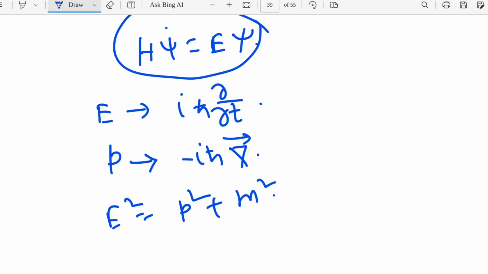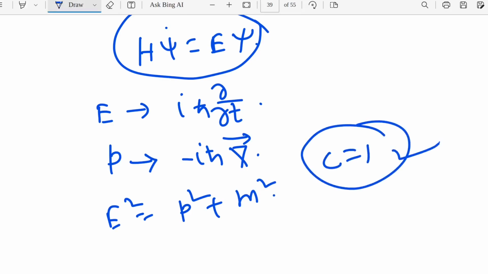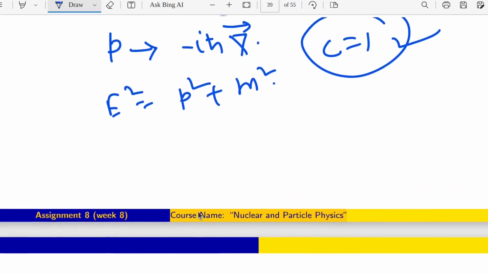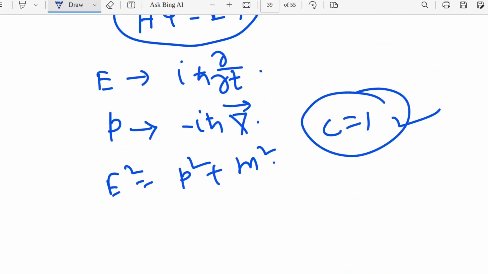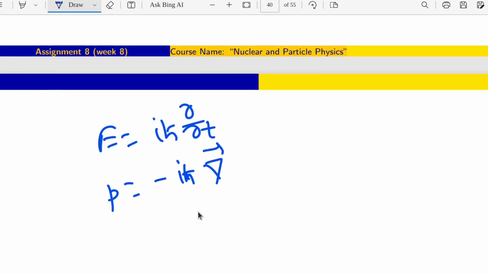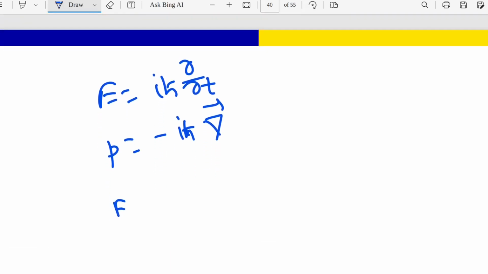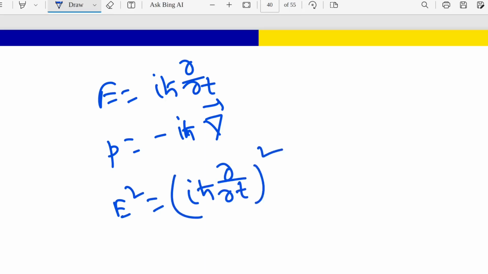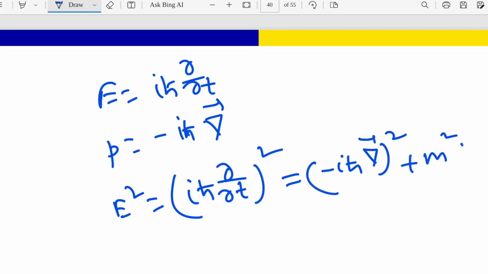M square. I am talking about all the things with the condition that c equals 1. Now if I calculate the simple thing, E square will be this one, p square plus m square. So as E is iħ ∂/∂t and p is minus iħ grad, then what will be E square here? E square will be (iħ ∂/∂t) whole square, equal to (minus iħ grad) square plus m square, right?